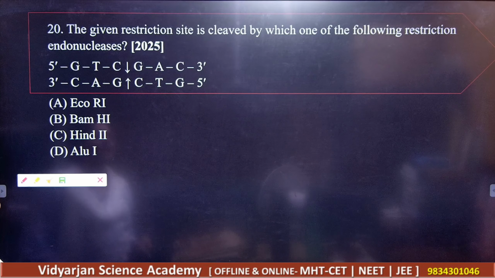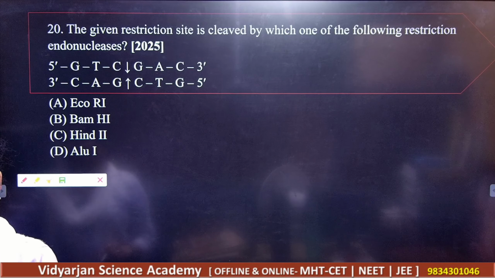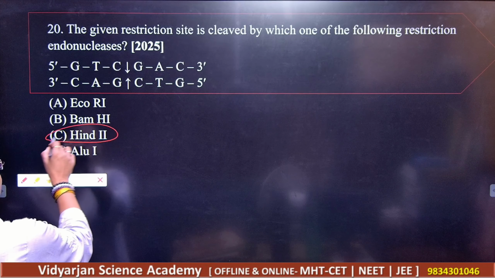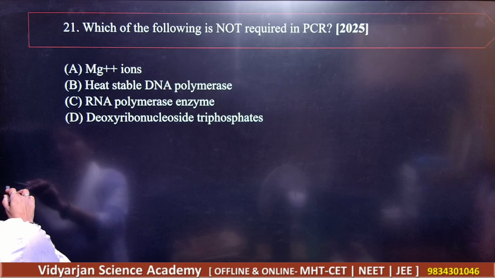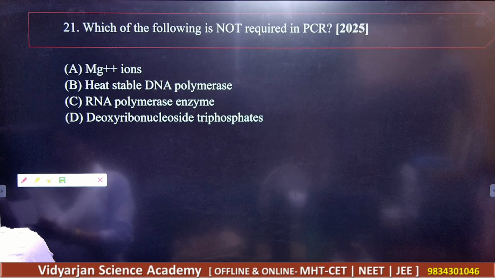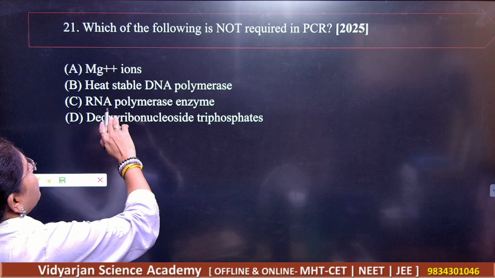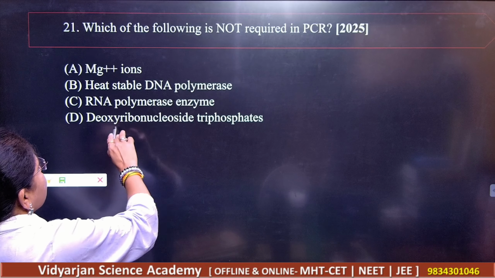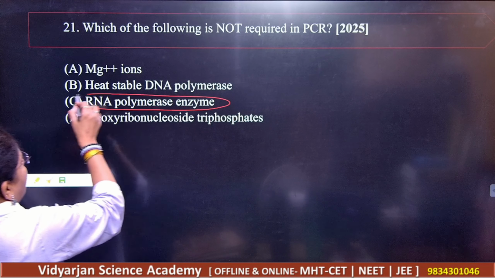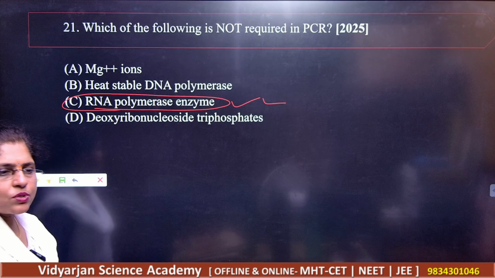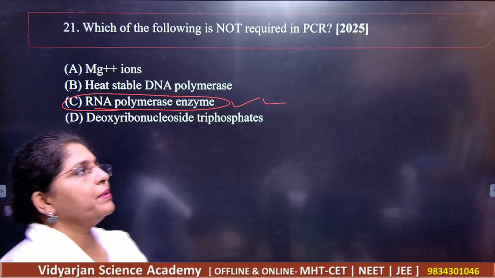The given restriction site is cleaved by which one of the following restriction endonucleases? Obviously, this is nothing but HindII. Okay, remember, this is the site, HindII. Next. Which one of the following is not required in PCR? Magnesium ion, heat stable DNA polymerase, RNA polymerase enzyme, ribonucleoside phosphate. So obviously you are not having the use of this. Okay, so C is the correct answer, that is RNA polymerase enzyme, not required in PCR.